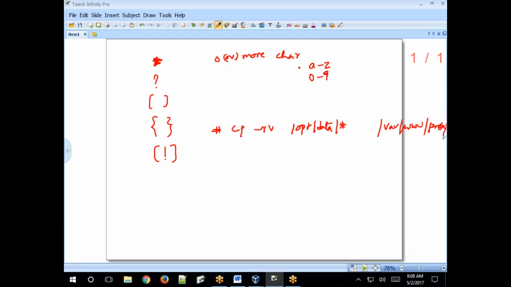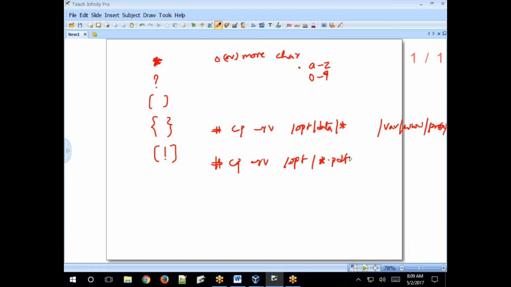It represents zero or more characters, so the file name is anything. Copy all the files from the data directory to the destination project directory inside www. So here the file name is anything. Copy all the files. For example, instead of copying like this, /opt/data/*.pdf, you specify the file name with the wildcard character.